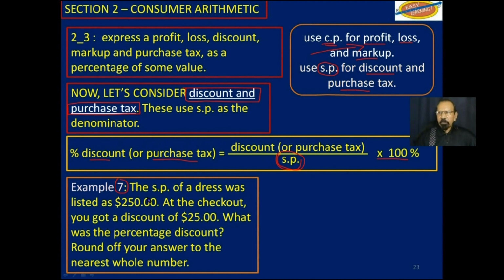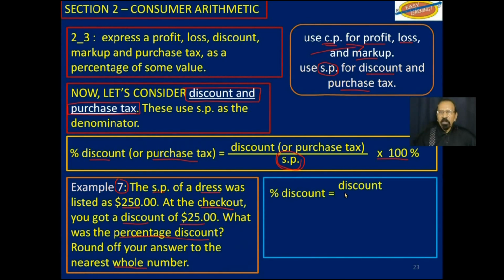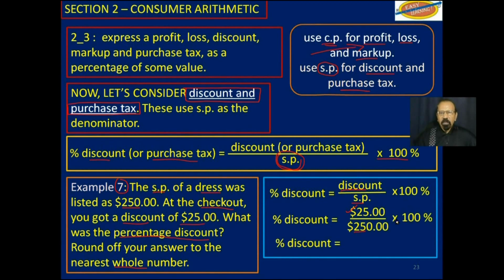So let's consider example 7. The selling price of a dress was $250. At checkout, you got a discount of $25. What was the percentage discount? Round off your answer to the nearest whole number. So it would be the actual discount over the selling price multiplied by 100. Well, you got $25 discount over $250 multiplied by 100, and so you get 10% discount.